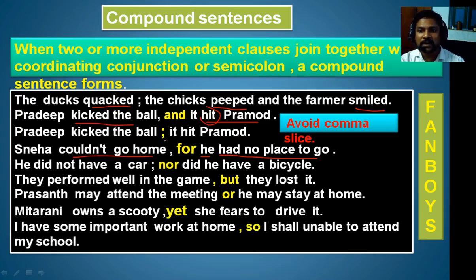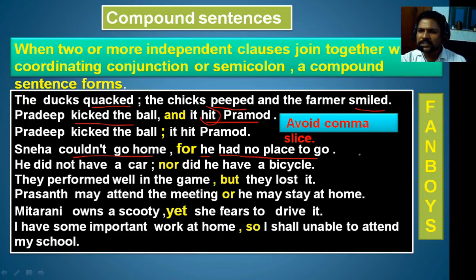Instead of a semicolon, if you write a comma, then the problem of comma slice arises. Therefore, you should not use a comma. If you want to use any punctuation mark between these two sentences in order to join them, then you use a semicolon. Here the semicolon acts as a coordinating conjunction.